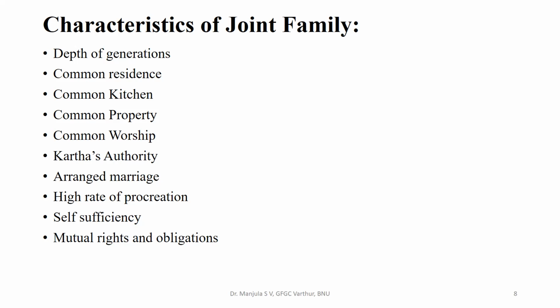Common kitchen. Members in the joint family eat food cooked under one hearth. Usually the eldest female member, that is Karta's wife, supervises the kitchen and she will be the head of the kitchen. Common property. The members in the joint family hold the common property. It is a cooperative institution similar to the joint stock family. The head of the family manages the family property like a trustee. The property is undivided and this has made the joint family people live together, and the total earnings of the members are pooled together and family expenses are met out of that.